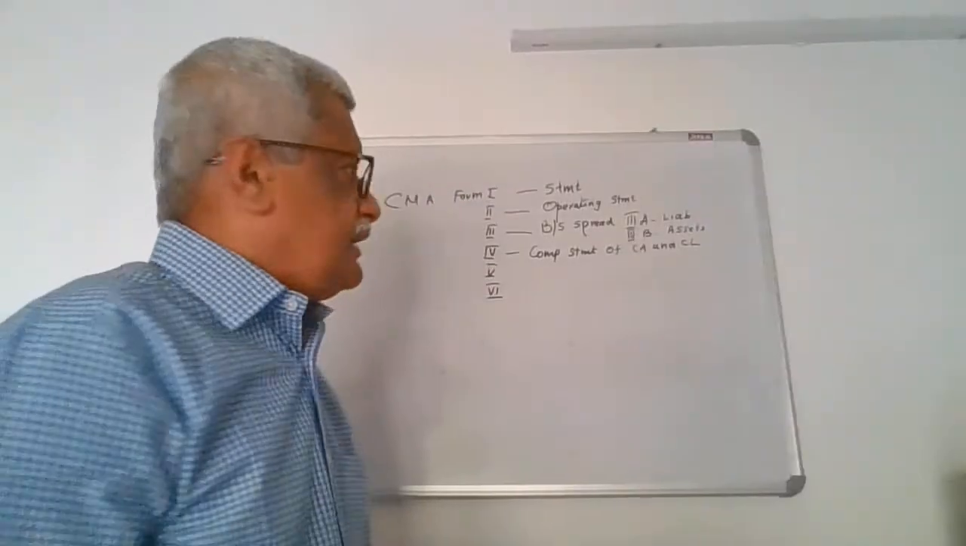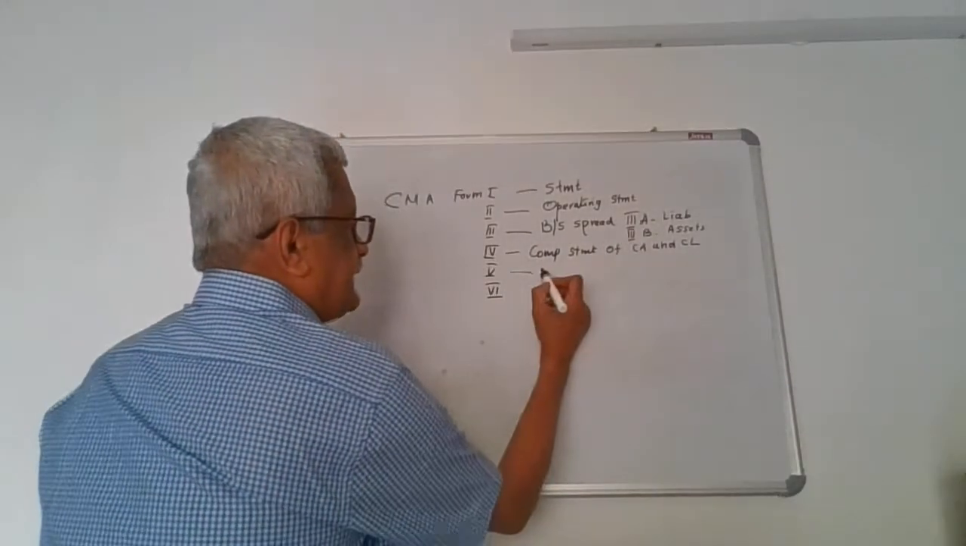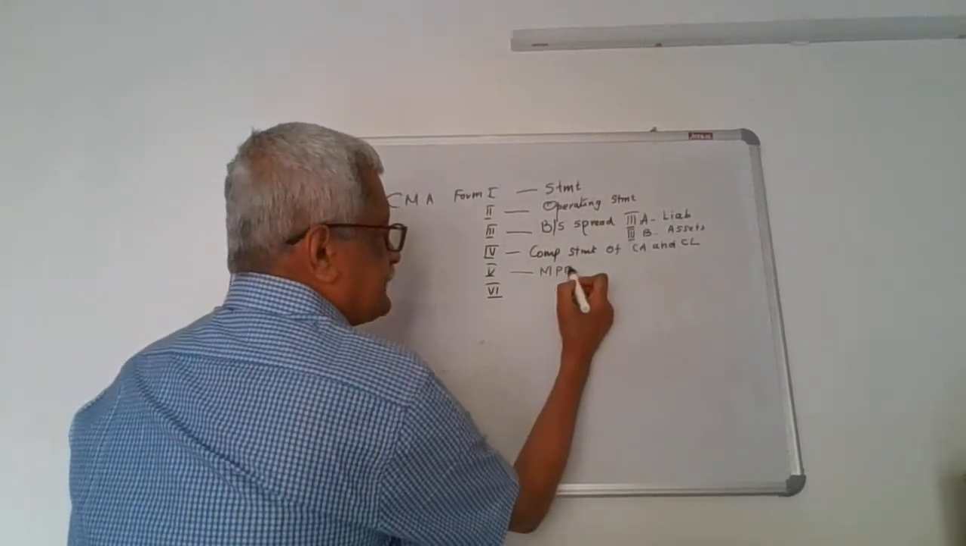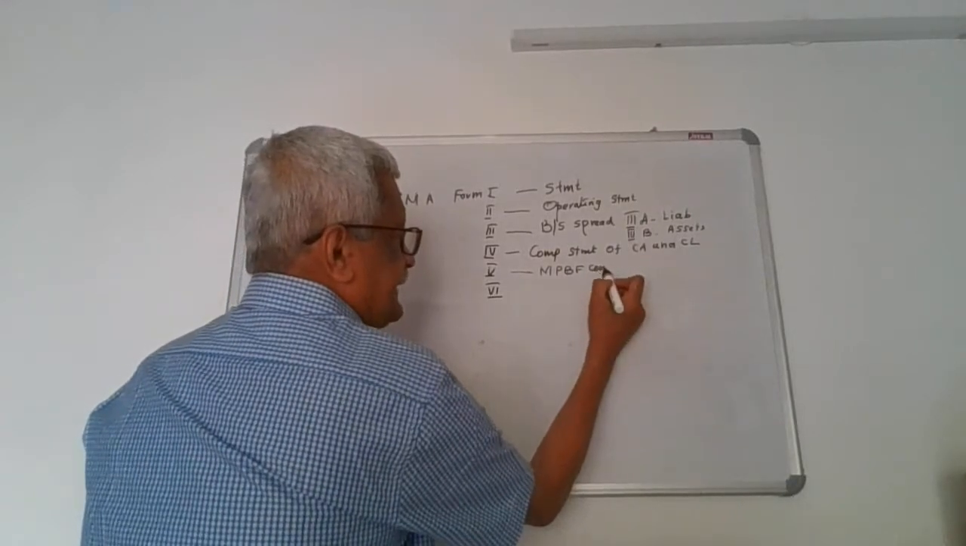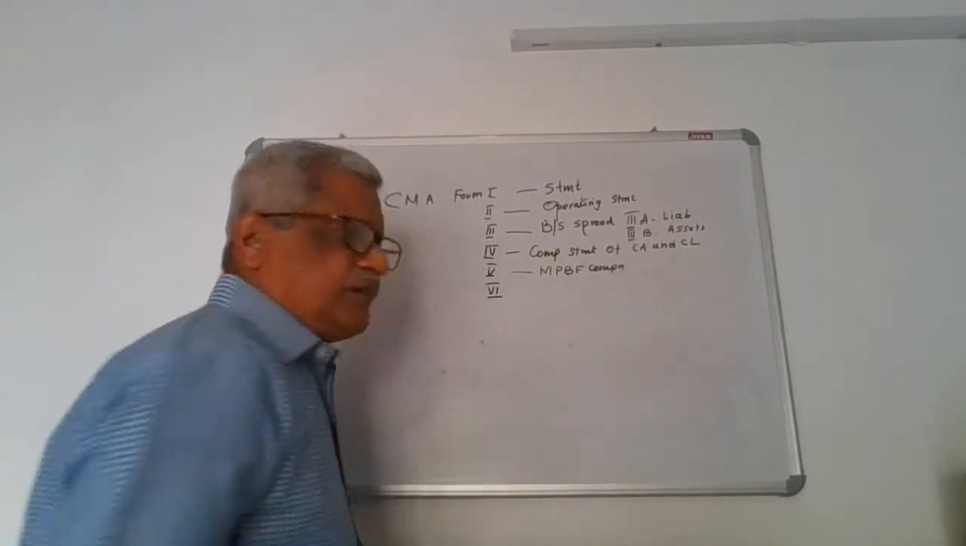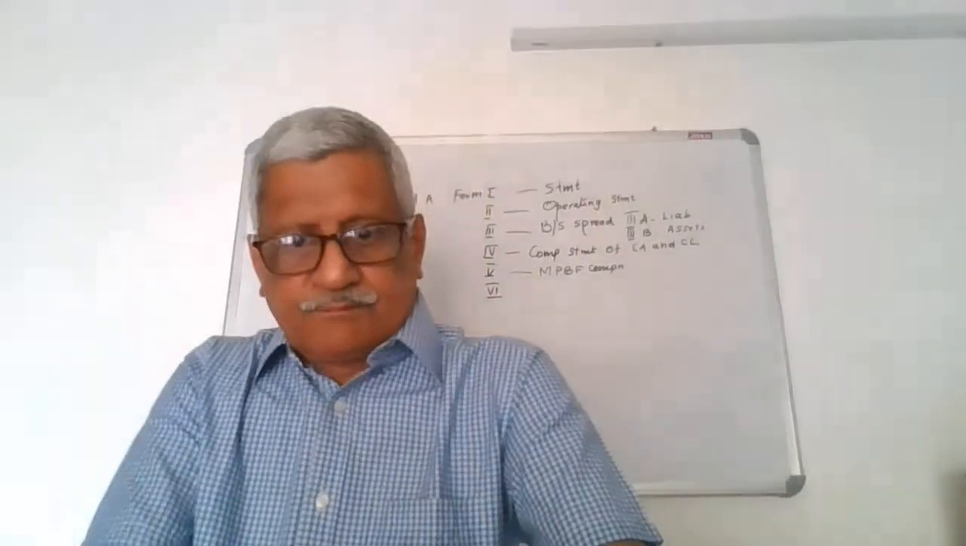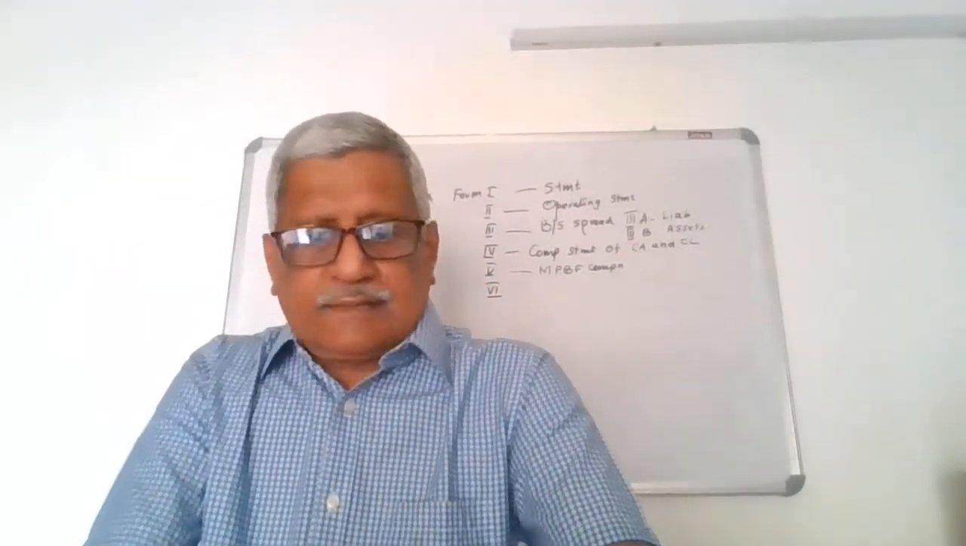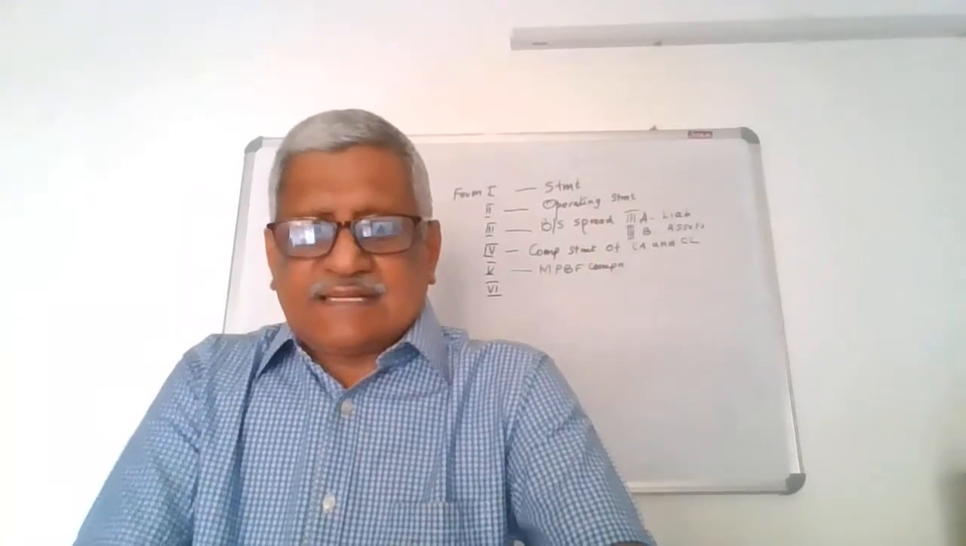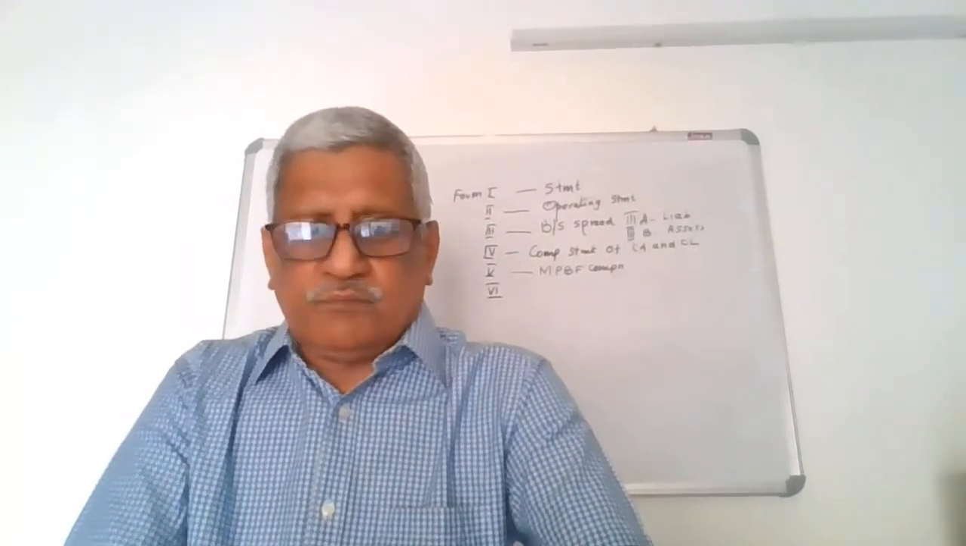The form number 5 is nothing but the MPBF computation. We have already learned one of the methods for assessing the working capital limit is MPBF method. There are two methods, method 1 and method 2, that is described in form number 5.